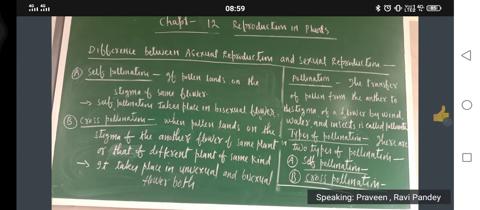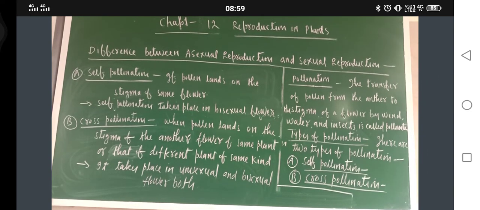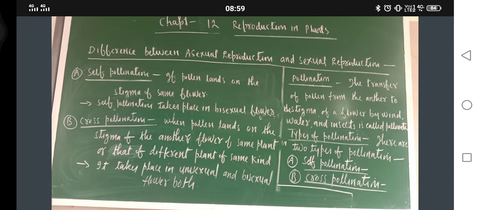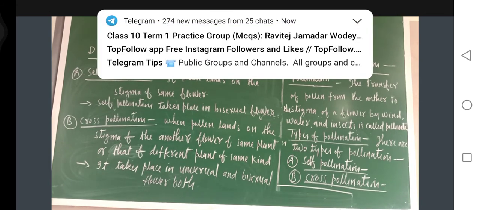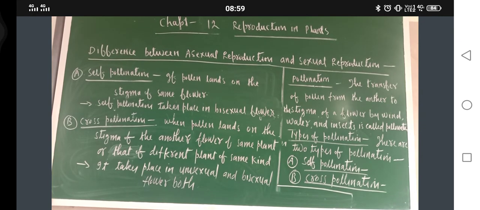If cross pollination, what is there? Transfer of pollen from the anther to stigma of another flower of same plant or that of different plant of same kind. Okay, so just see, cross pollination may take place in unisexual flower as well as in bisexual flower. Did you get my point or not?